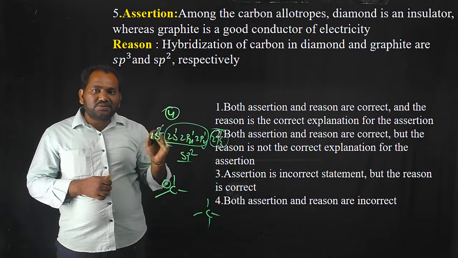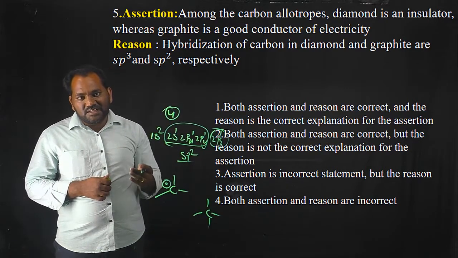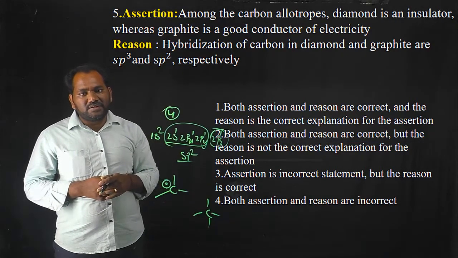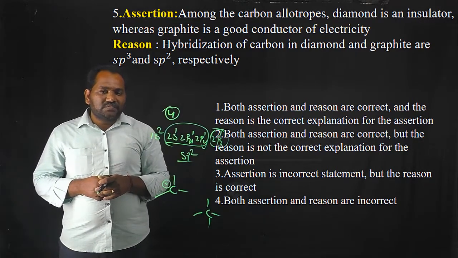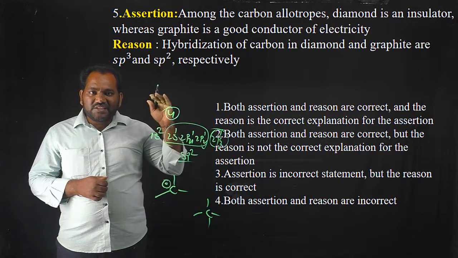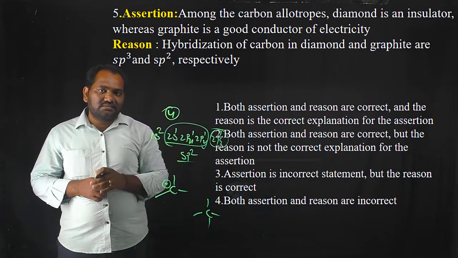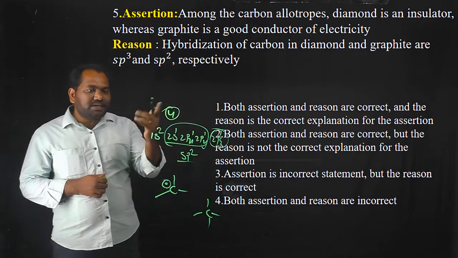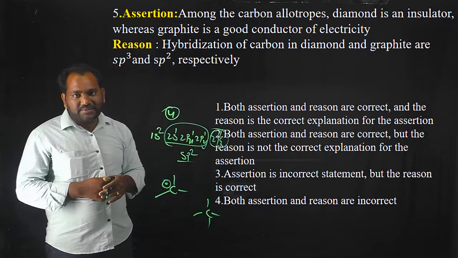The reason is that due to the presence of free electrons in graphite, it acts as a good conductor, and due to the absence of free electrons, with the 4 electrons involved in strong covalent bonding and tightly held by the 2 nuclei, diamond acts as an insulator. That is the correct reason for this assertion. Both are correct, but not the correct explanation for the assertion.